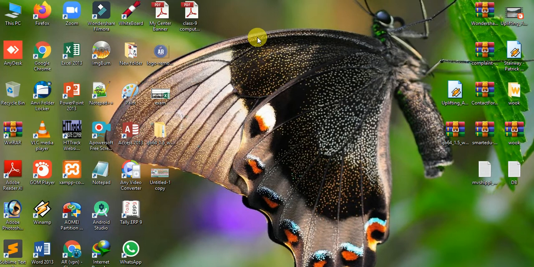But ROM is not the same type as RAM. You can see my screen is running on my computer system.